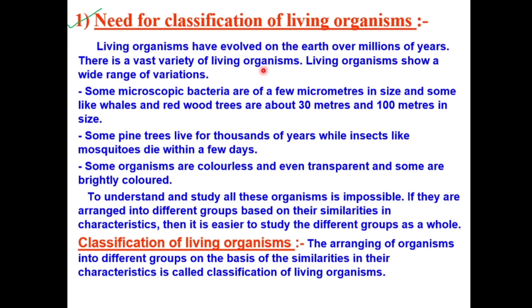How? Some microscopic bacteria are of a few micrometers, very small, and some organisms like whales and redwood trees are about 30 to 100 meters in size, right? So there is a big variation in size. Next, some trees live for 1,000 years. Some insects die within a few days, like mosquito.